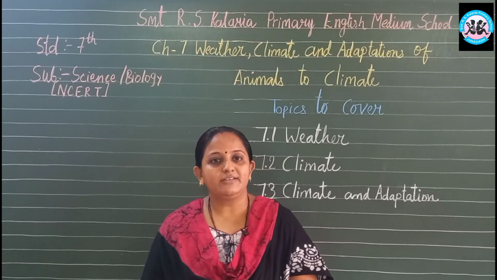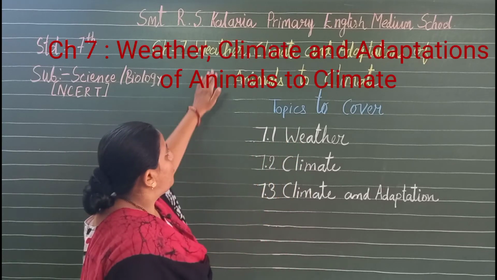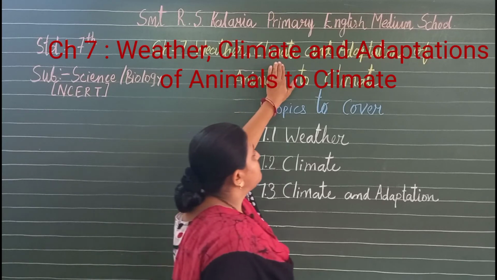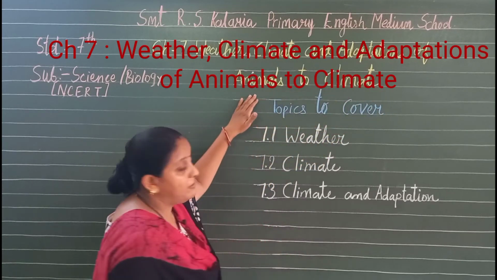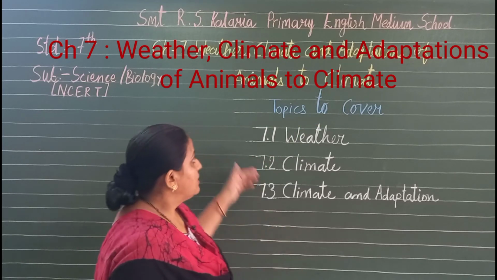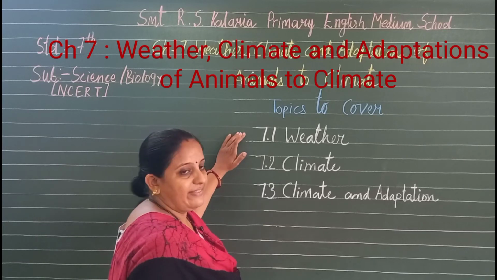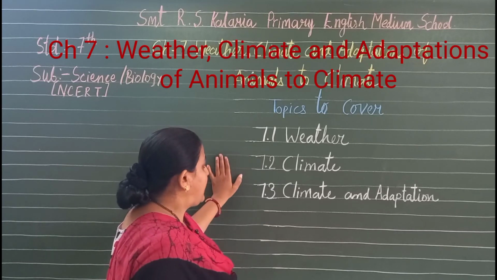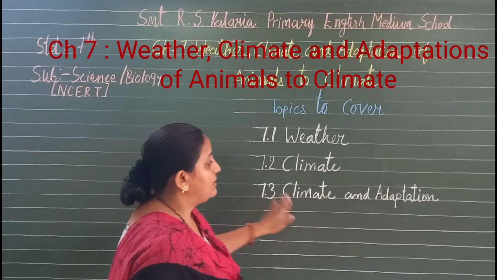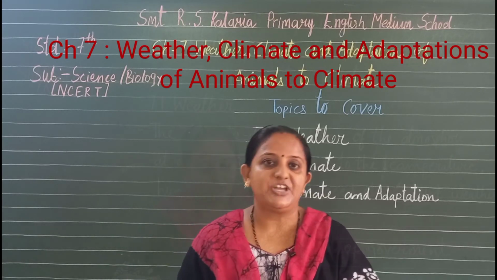Today we are going to understand standard 7th science chapter number 7, weather, climate and adaptations of animals to climate. Now in this chapter these are the topics we are going to cover: 7.1 weather, 7.2 climate, 7.3 climate and adaptations. So let's get started with this chapter.